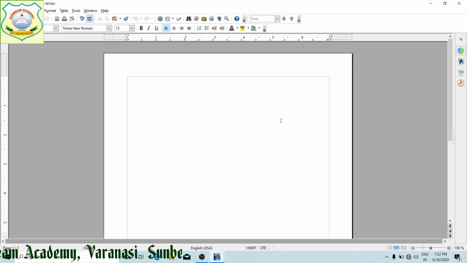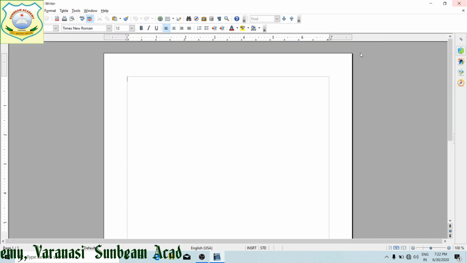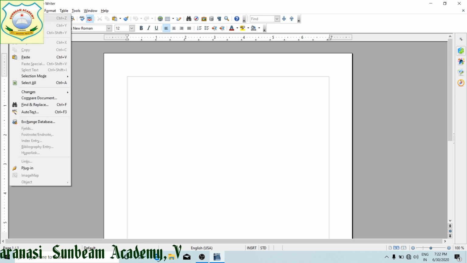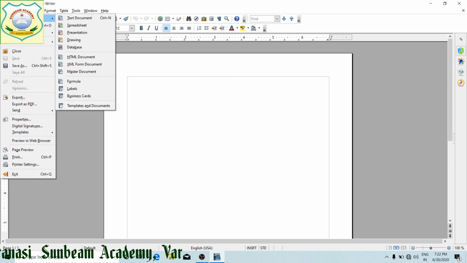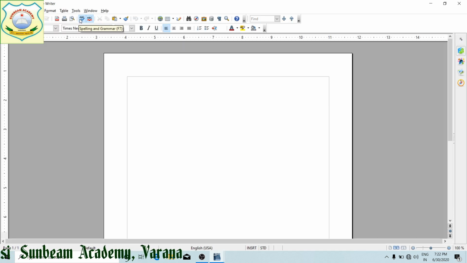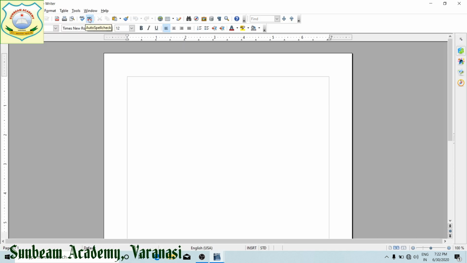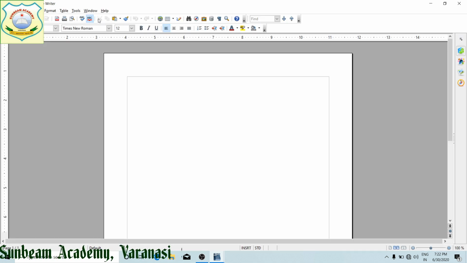Then, as I told you, how you are going to start with a new document. A document has already been created, Untitled 2, because Untitled 1 is already open there. In between, if you need another page, you click on the File menu, then New, and into this Text Document, it will create another document. Or, as I told you, Control N also creates one.